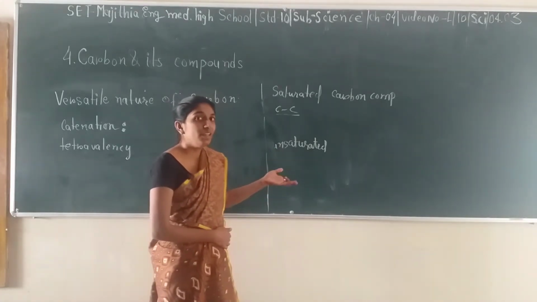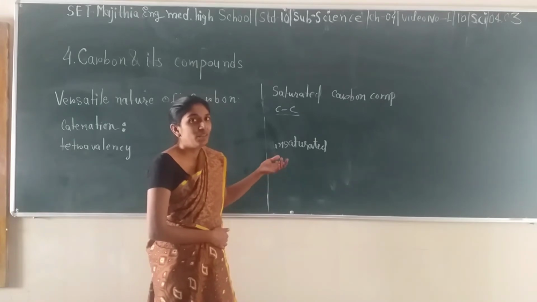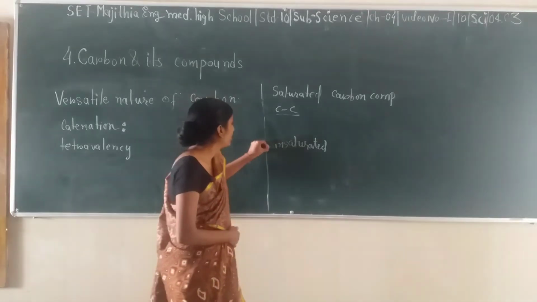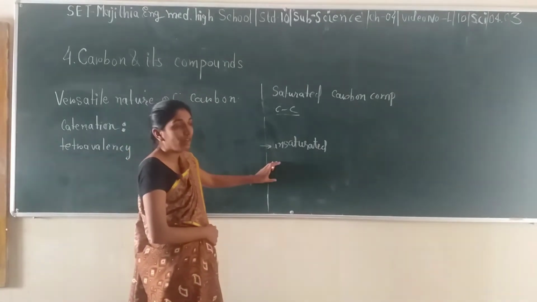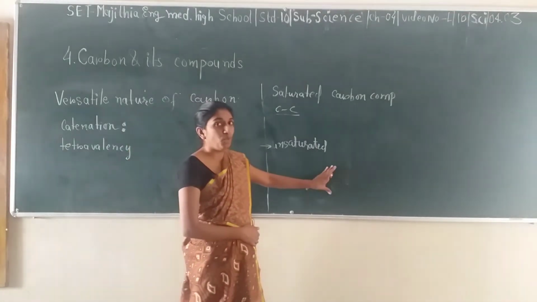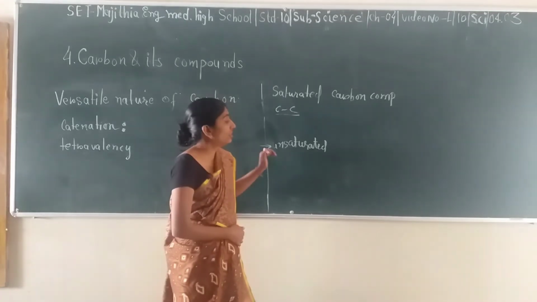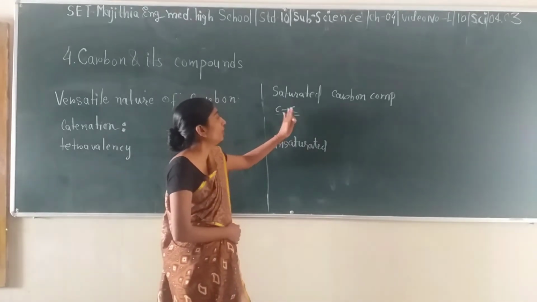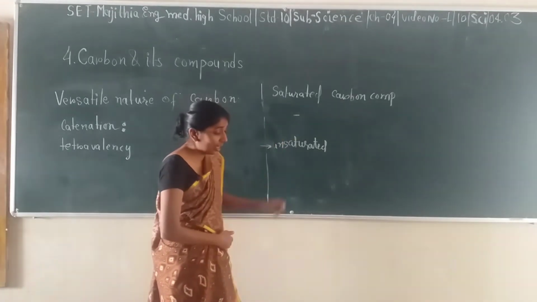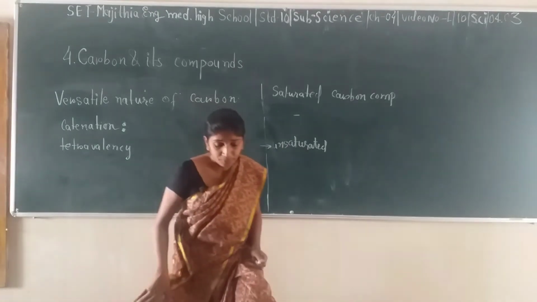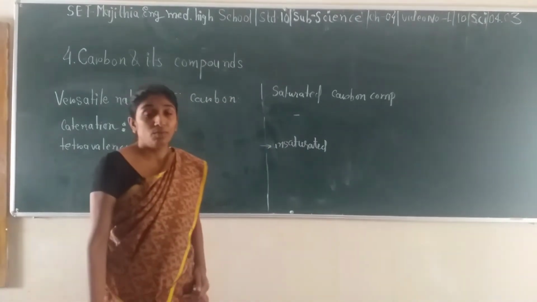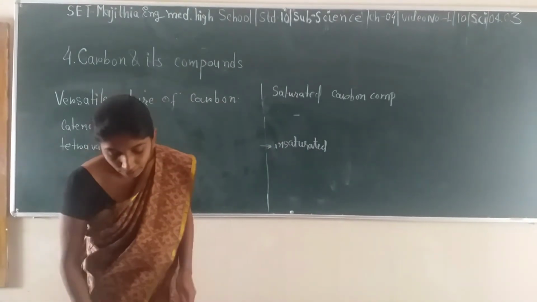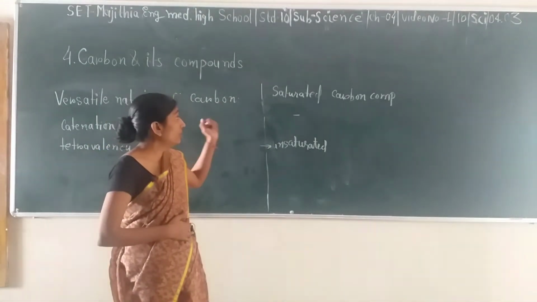So if we talk about a double bond or triple bond, then it is an unsaturated compound. If we are talking about a single bond, then it is a saturated compound.